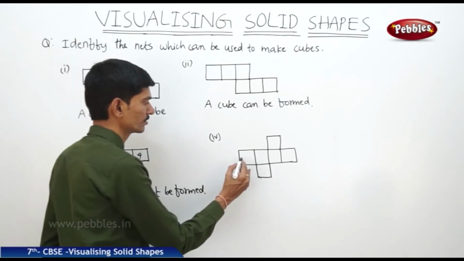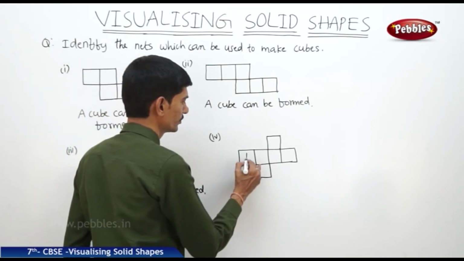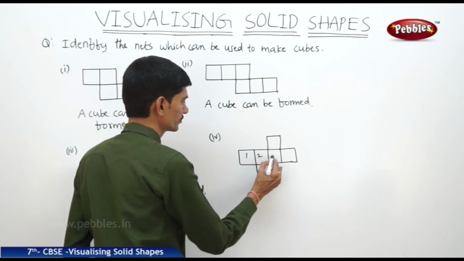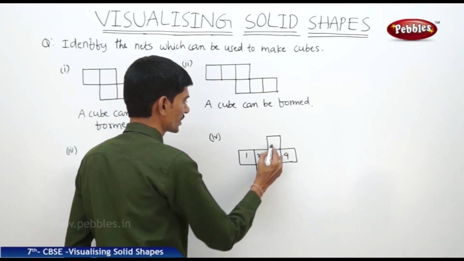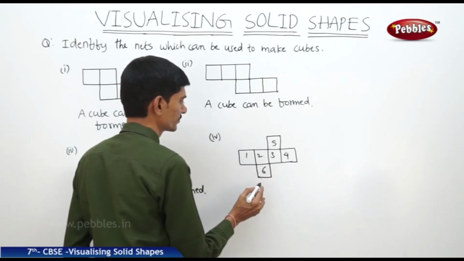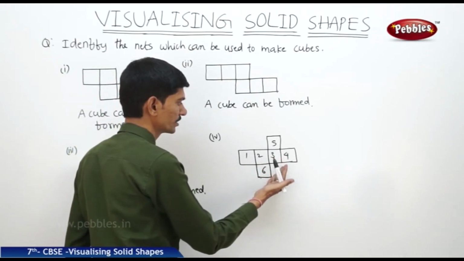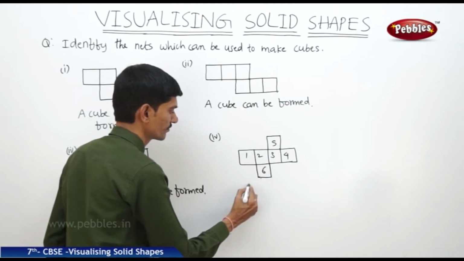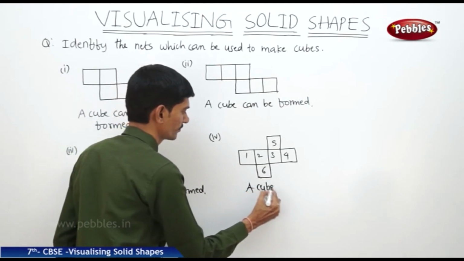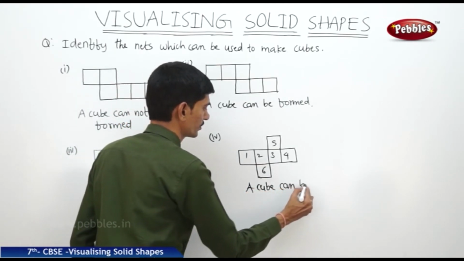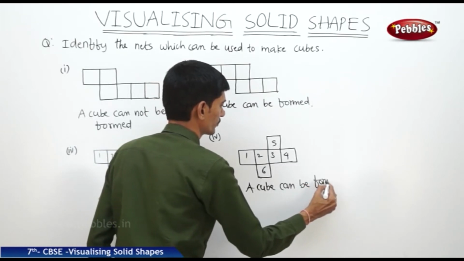Now from this net we can form the cube. So if you take 1 2 3 4 5 6 faces, then if you fold all the 6 faces of this net, then we can form the cube. A cube can be formed.